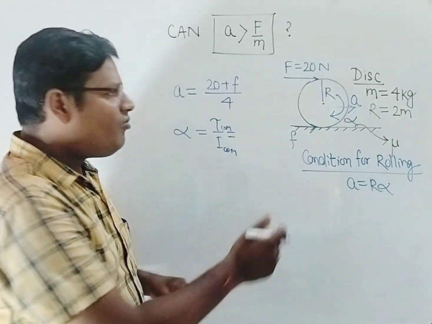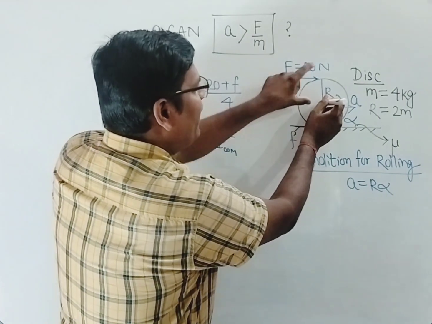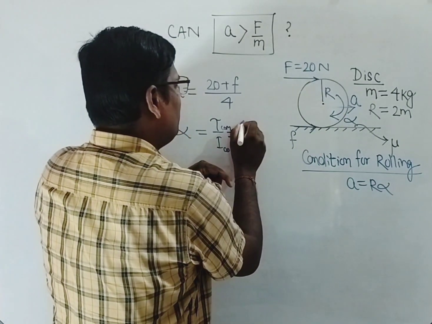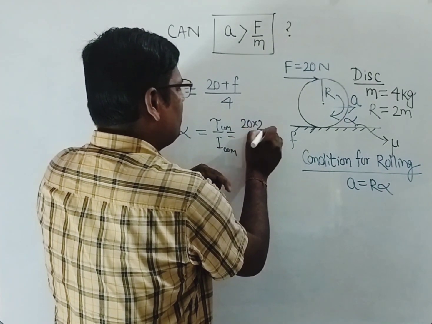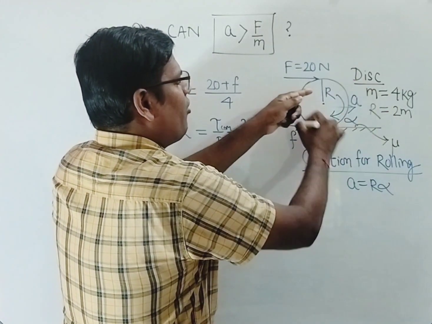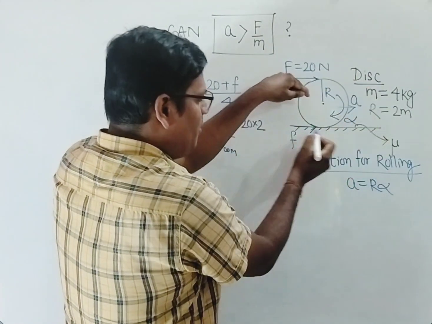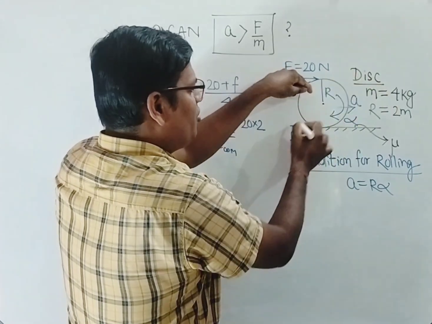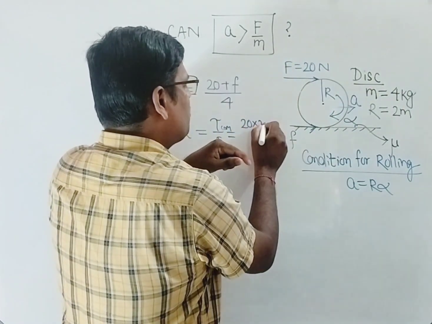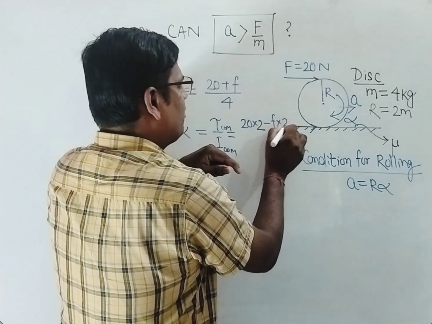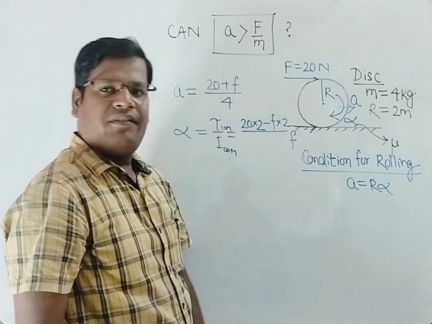So what is the torque about this point? It is 20 into R. This force tries to rotate the body in this direction, minus friction into R. Friction is trying to rotate the body in the opposite direction. So minus friction into R, by moment of inertia.